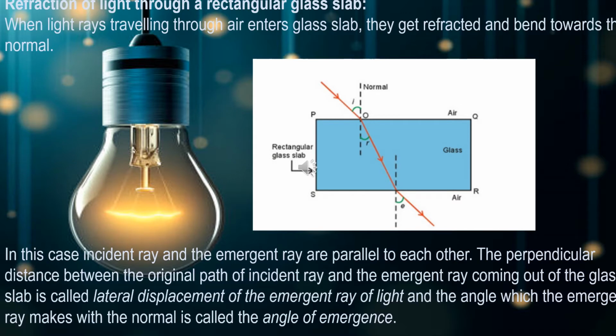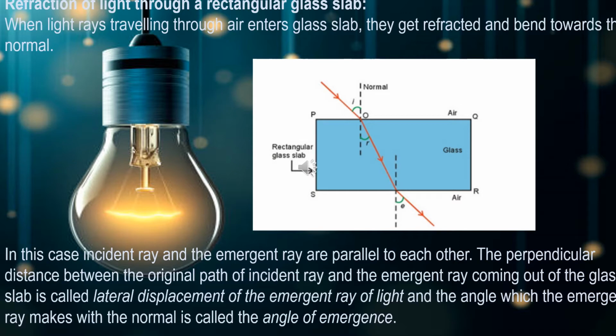Now you know air is a rarer medium when compared to glass. So when the light enters from a rarer medium to a denser medium, what should happen? It undergoes refraction. Refraction means there is a change in the direction of the light. So instead of the light traveling in a straight line, it starts to bend.